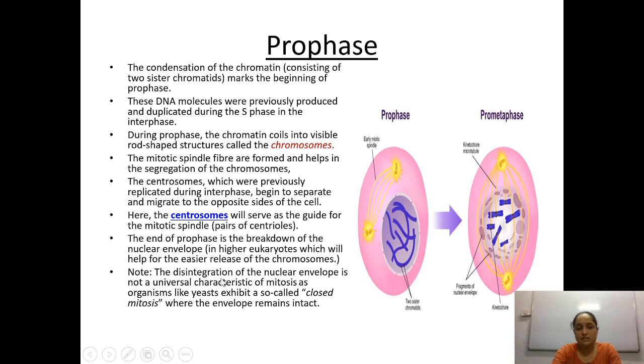Note, the disintegration of the nuclear envelope is not universal. It is not necessary that the nuclear envelope degenerates in all organisms. In yeast, the nuclear envelope doesn't disintegrate and it will be there during the entire mitotic division. During prophase, you must also know that the cell organelles degenerate so as to provide ease for the chromosomes to divide.